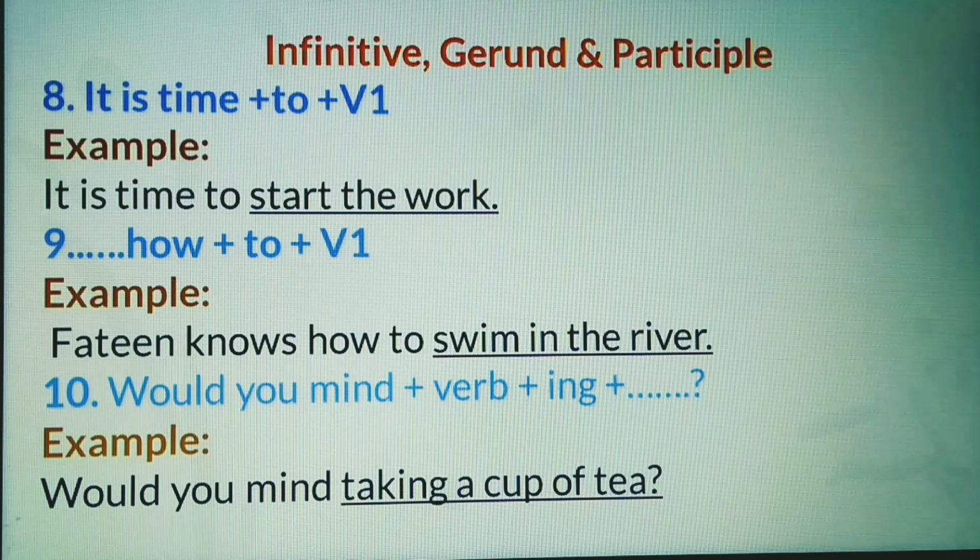Number 10. Dear students, if you find incomplete sentence start with would you mind, then verb plus ing can come to complete it. Look at the example. Would you mind taking a cup of tea?